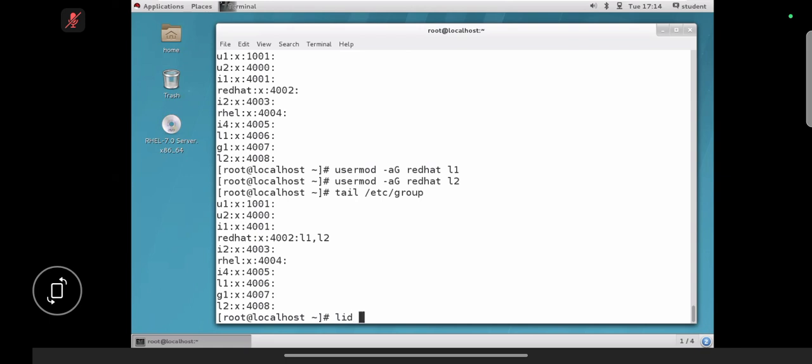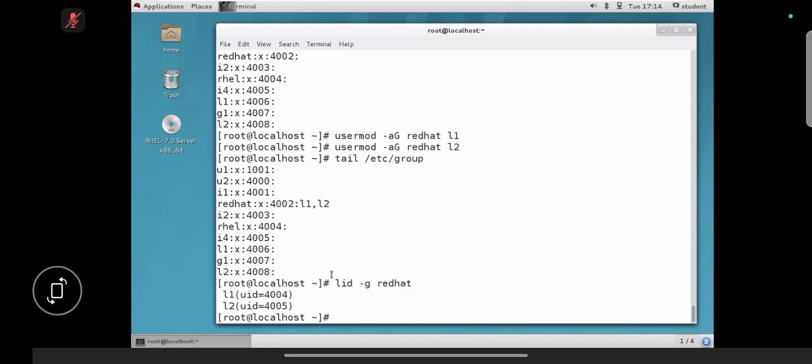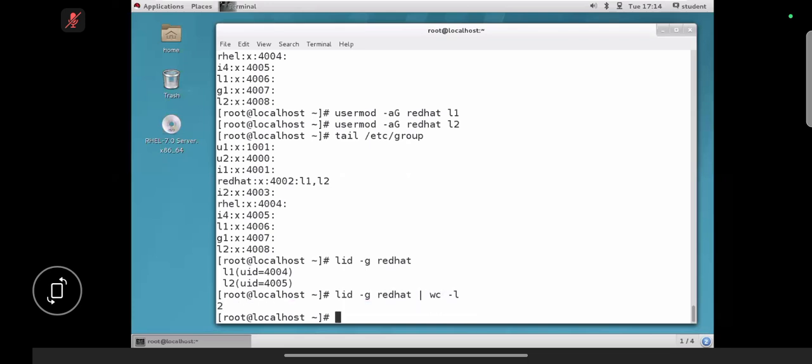lid is a command, -G is the option, and redhat is the group name. See how many users we have. Then if you need a count, got it now? Most of the people don't know this one. This command. Clear now, Ishwar? Got it. How to get the users list from the group.